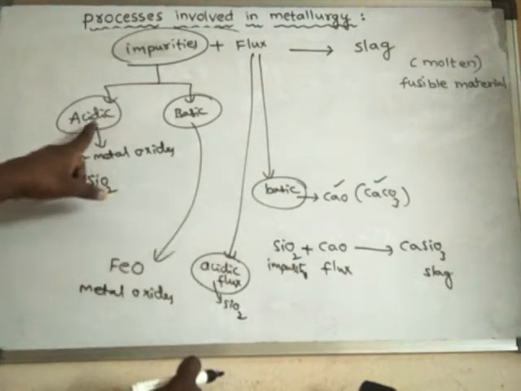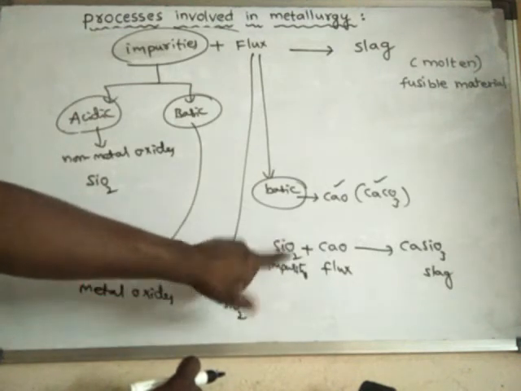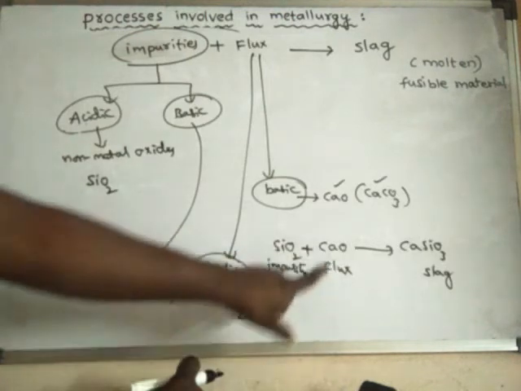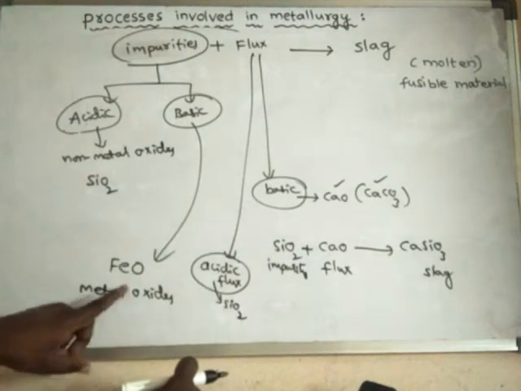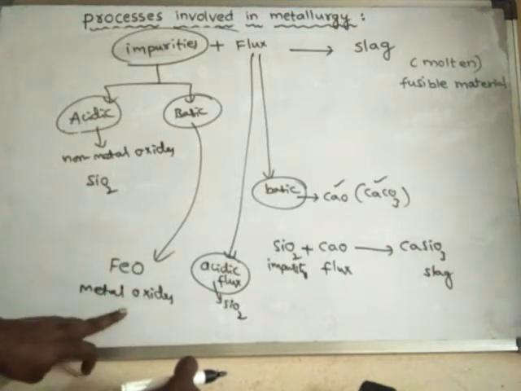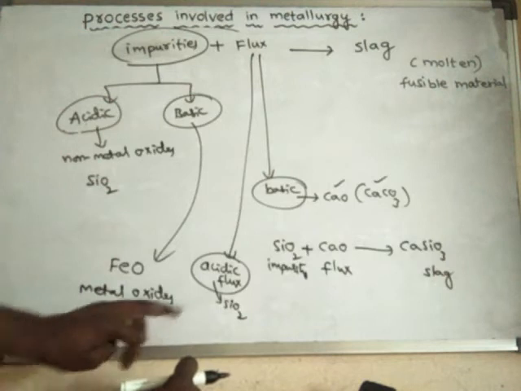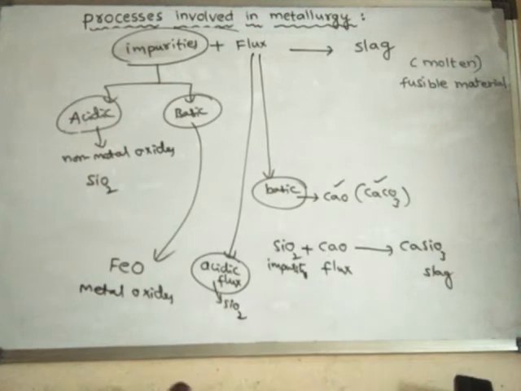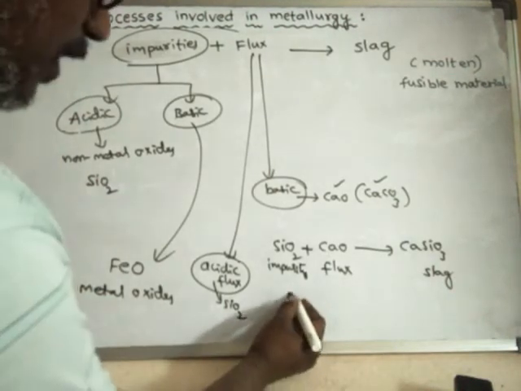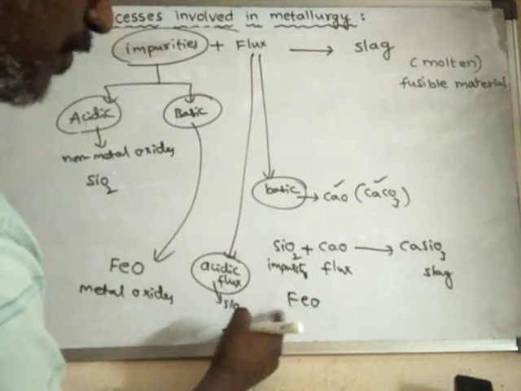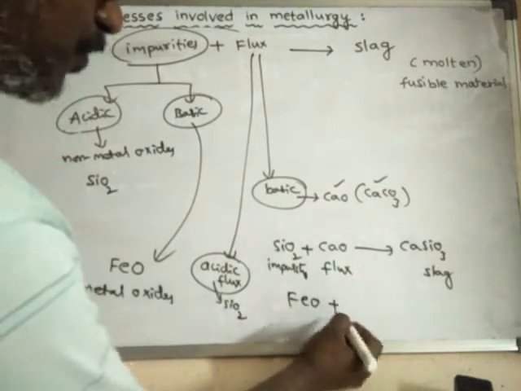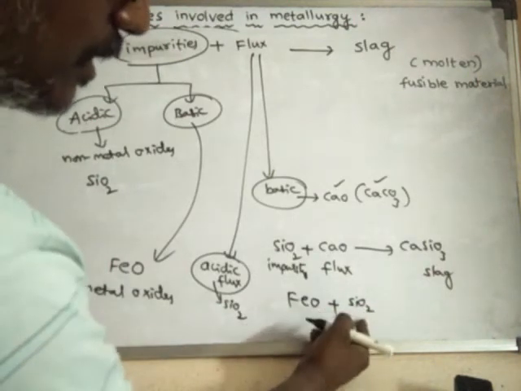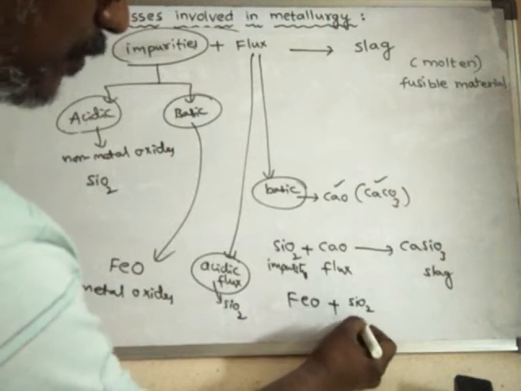See here in this process, silicon dioxide is the impurity. When silicon dioxide is the impurity, we use the basic flux. When some other metal oxides are impurities, then we use silicon dioxide as an acidic flux, because silicon dioxide is a non-metal oxide, it is acidic in nature. So when the impurity is basic, then we use an acidic flux.